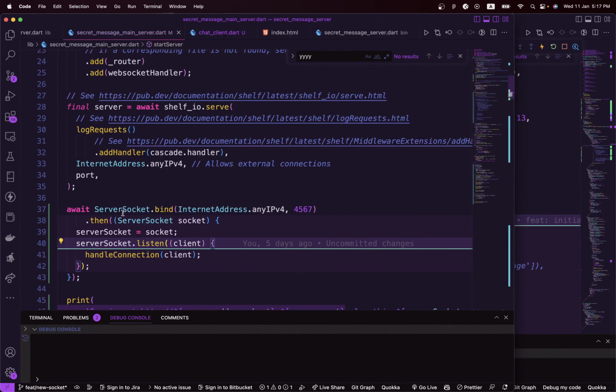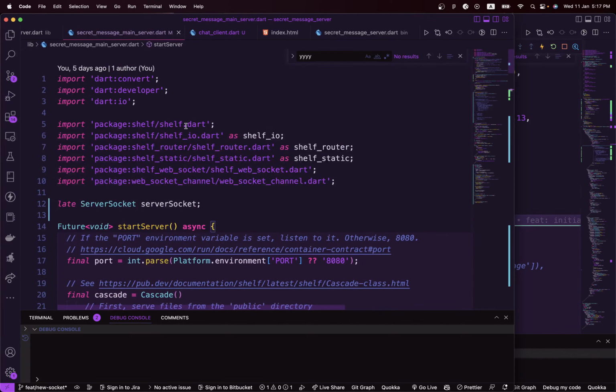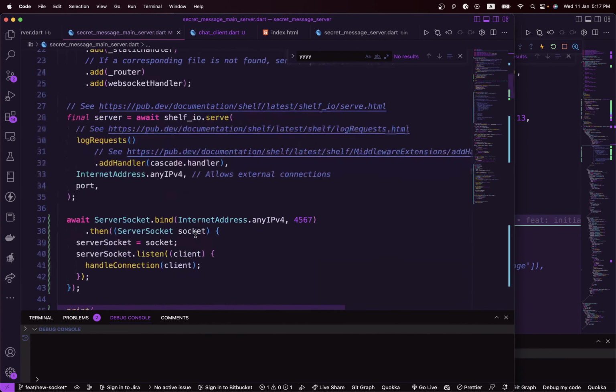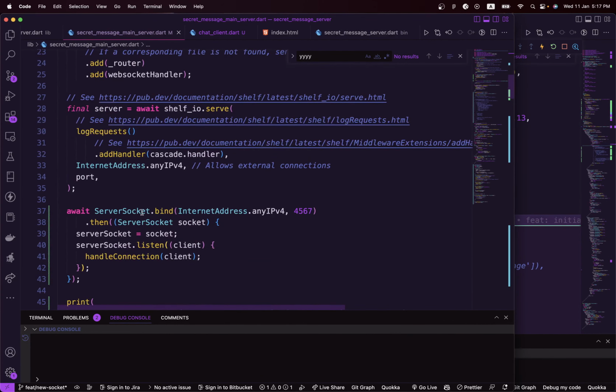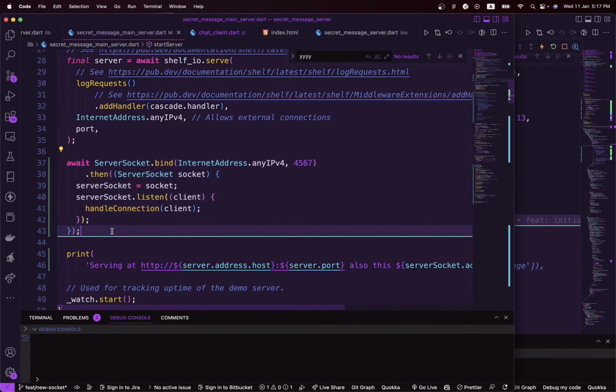So Flutter has this abstract class called ServerSocket, which you can get from dart:io right here. Once you import dart:io, it gives you access to ServerSocket, which you can use to build the socket implementation and communication stuff like that.